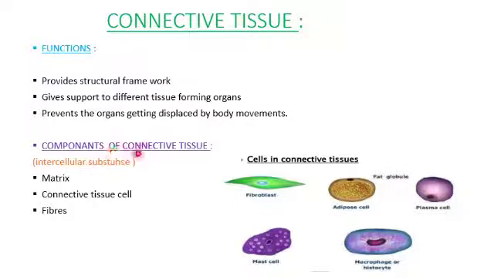Then what are the components of connective tissue? What are they made up of, which is also called the intercellular substance. So they are made up of matrix, a fluid gel-like substance, some connective tissue cells, and supportive structures called fibers. So here you can see some cells of this connective tissue: fibroblast, and then adipose cell with fat globules, then plasma cell, macrophage, and then mast cell. So these are some cells which come under connective tissue.